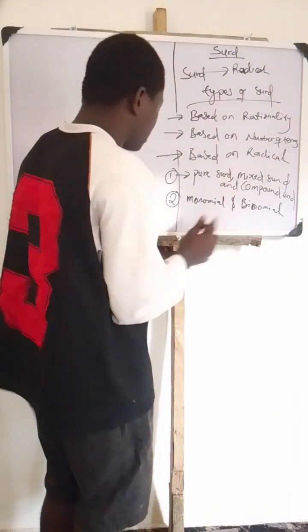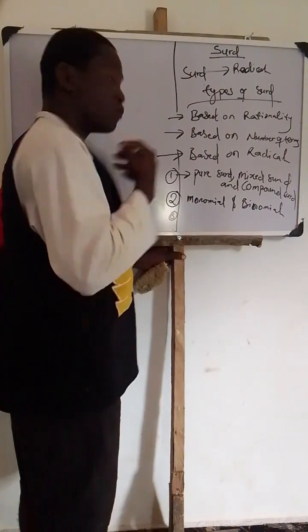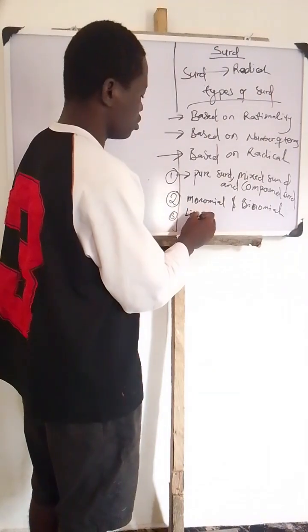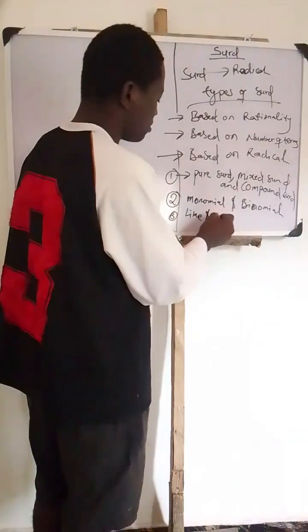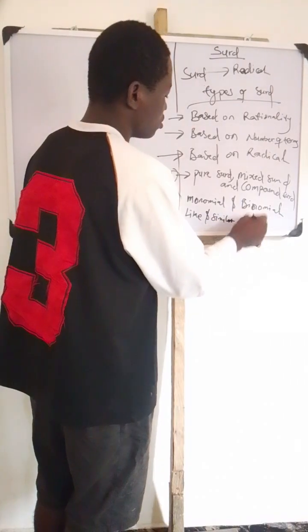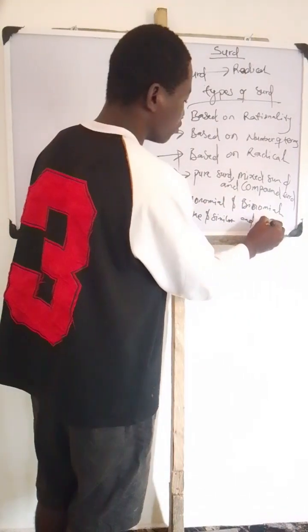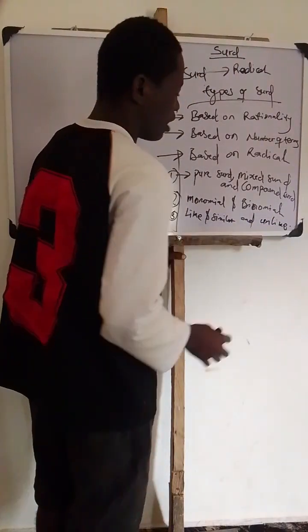Based on radical, which is number 3, surds can be classified into 2: like or similar surds, and unlike surds.